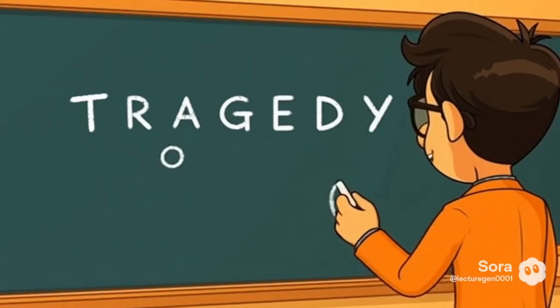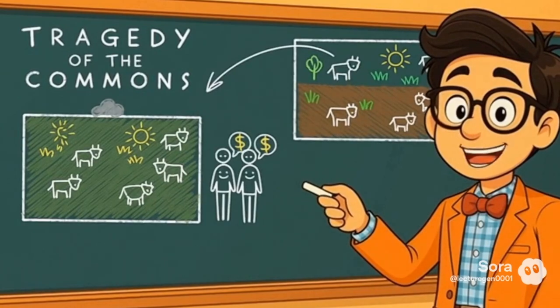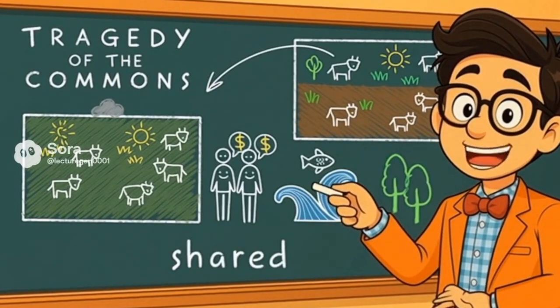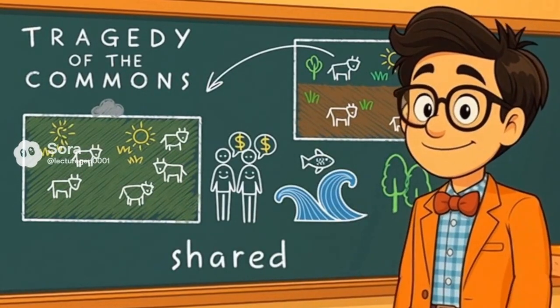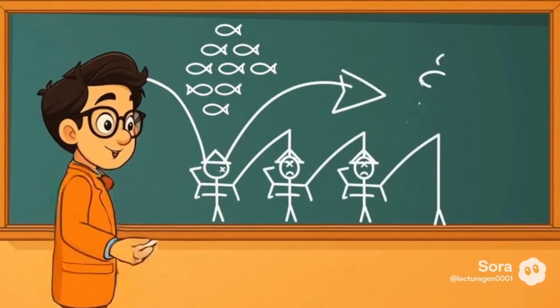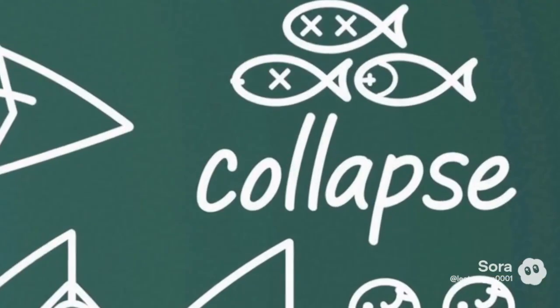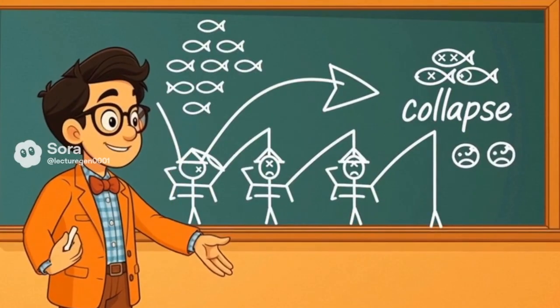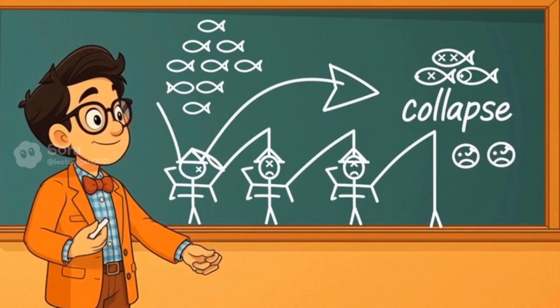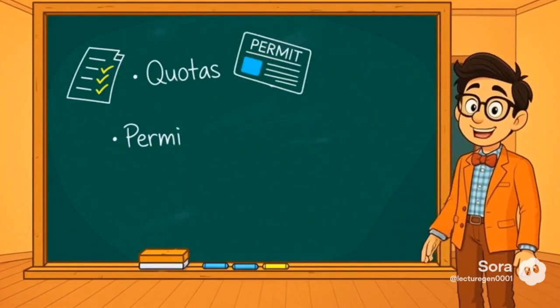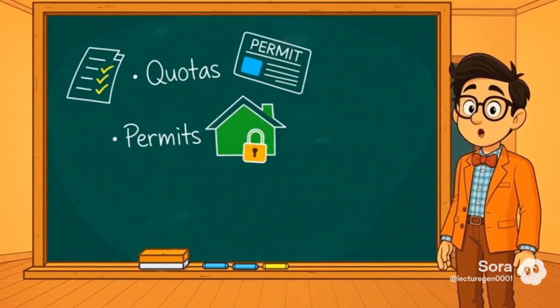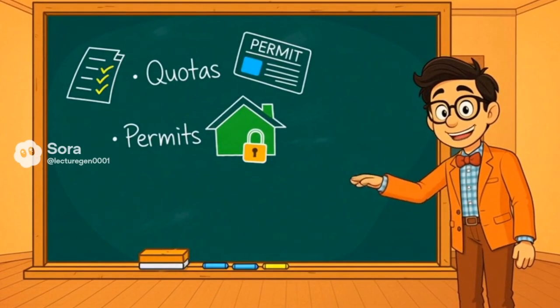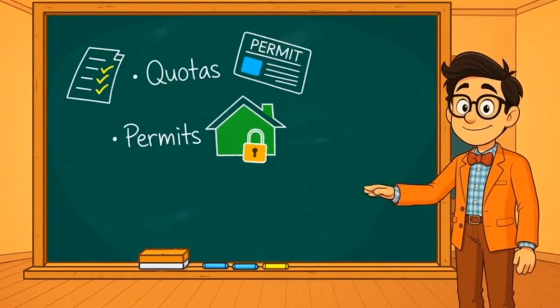This overuse is known as the tragedy of the commons, where individual incentives lead to the depletion of shared resources. For instance, if every fisherman tries to catch as many fish as possible, the entire fish population may collapse, hurting everyone in the long run. To prevent this, governments or communities may set quotas, require permits, or establish property rights to manage usage sustainably.